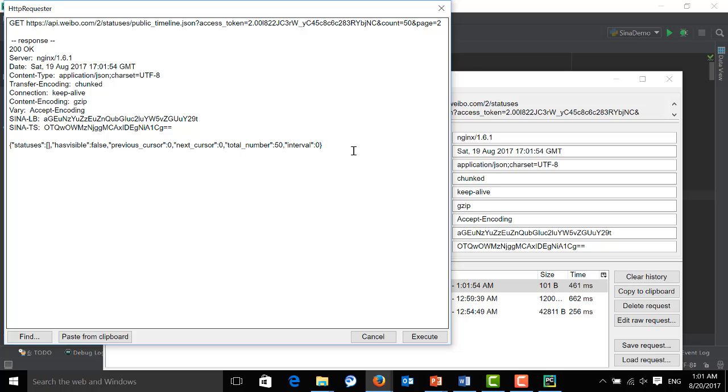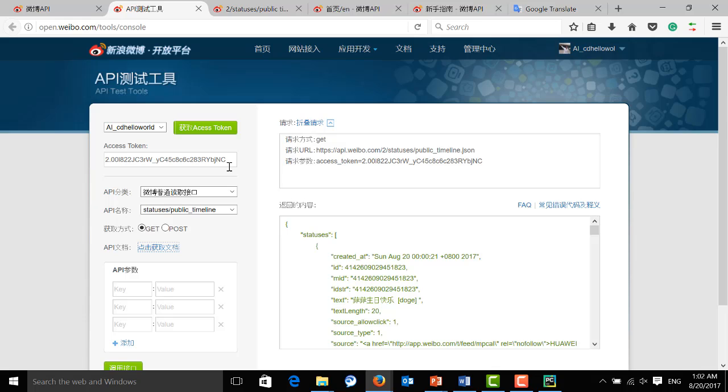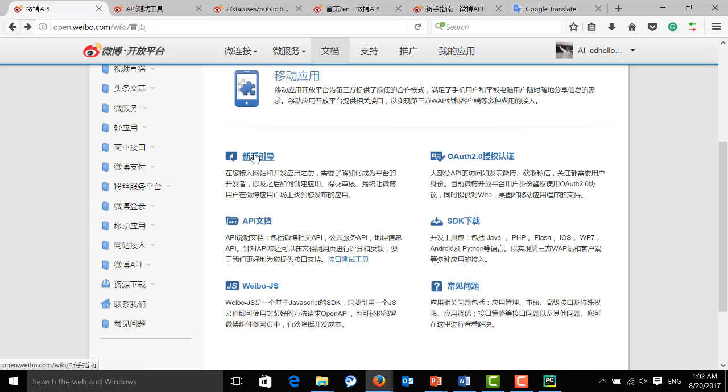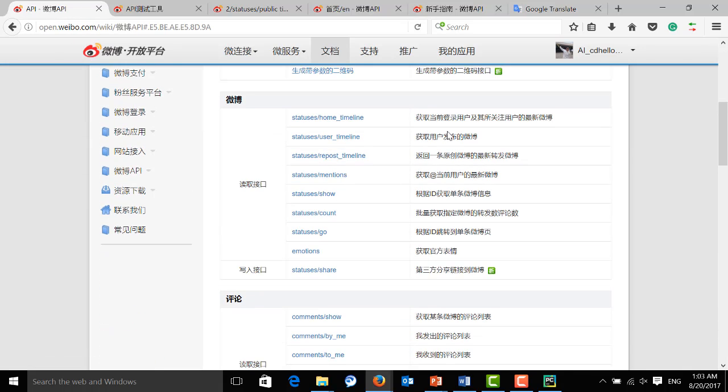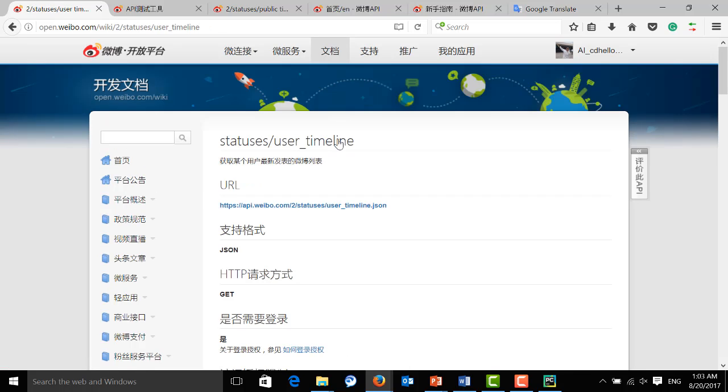See? There's no second page over here. But for the real API, which you can only use after your registration is complete, you can go over here and see the document, the API, and the parameters. How can we use it? For example, here we are going to get the Weibo, and let's just click this API.